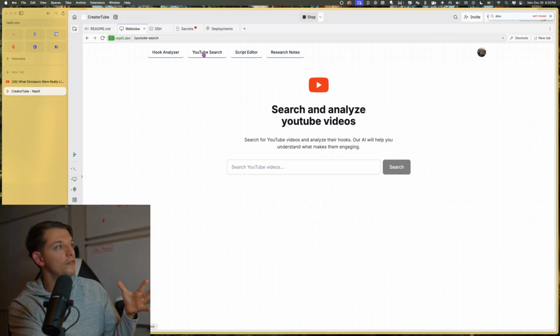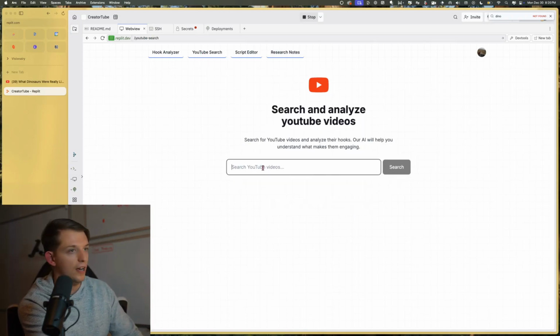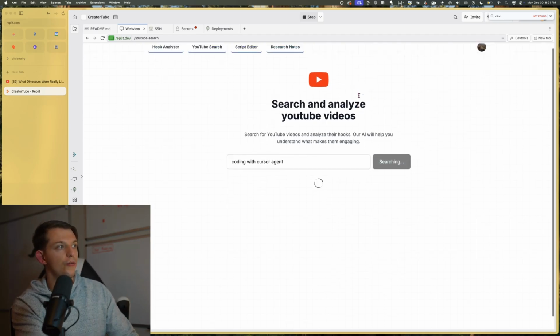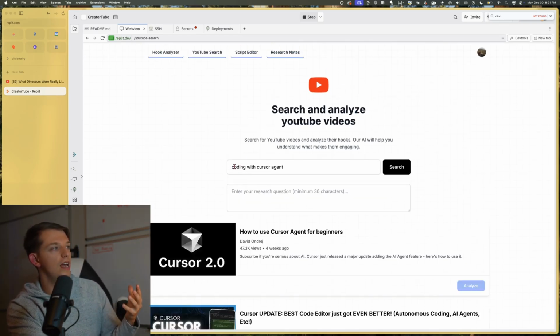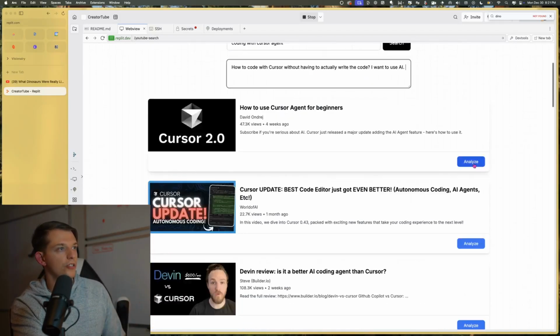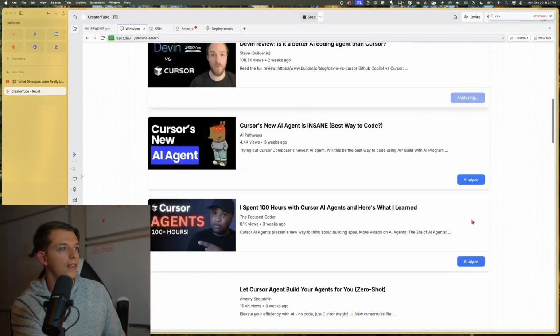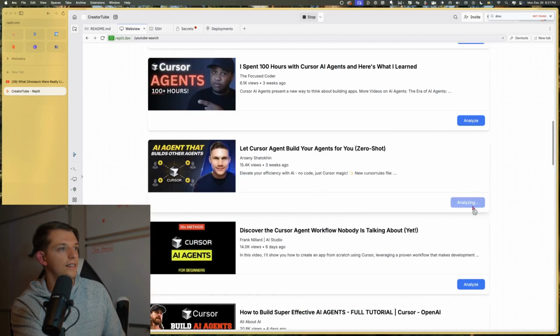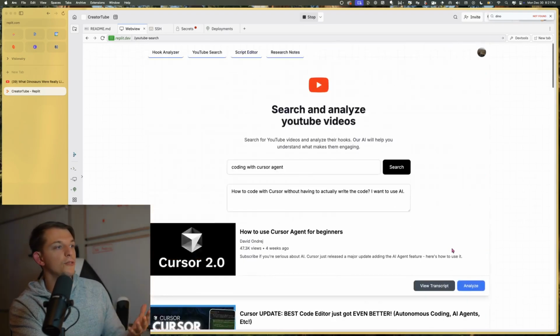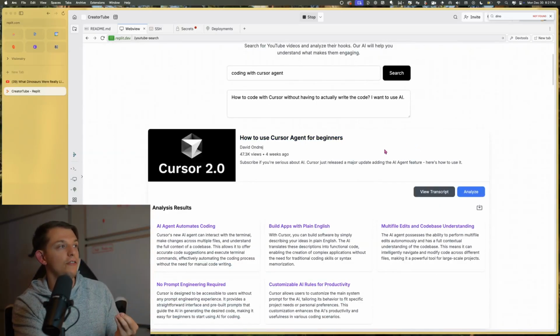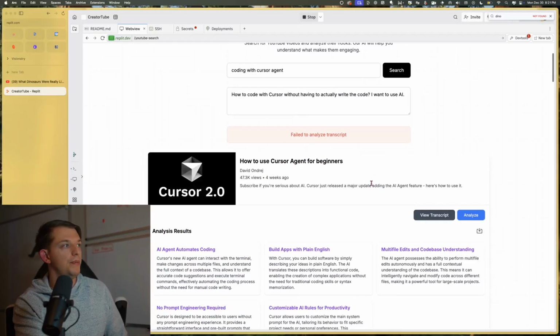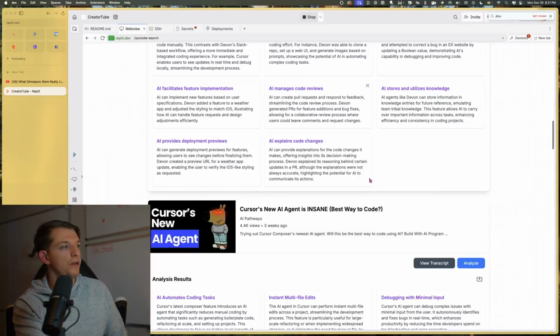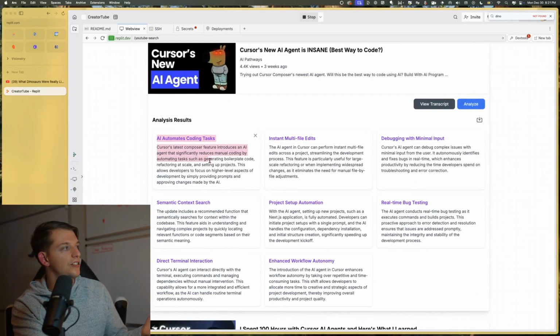You can also do YouTube search, so we can look up coding with Cursor agent. This is going to YouTube right now, and it's going to pull up all the videos as if you were typing directly on YouTube. We can just hit analyze, analyze, analyze. Because we're using Deepseek, it allows us to run as many AI prompts as we want, basically, because it is so cheap. It is over 10 times cheaper than GPT-4o. So we ran all of these transcripts and it summarized all of them.